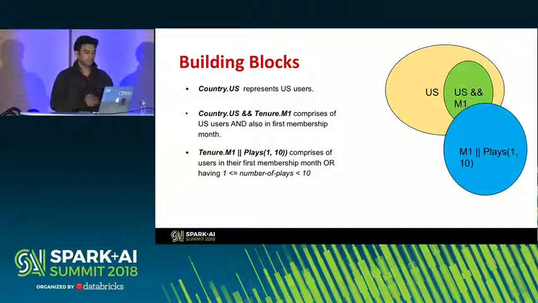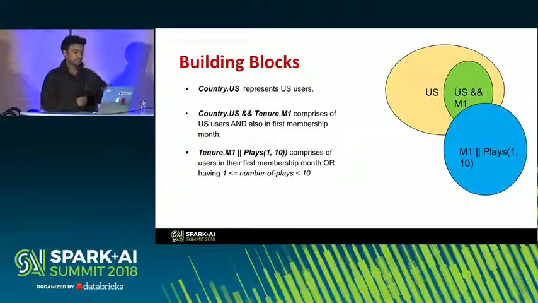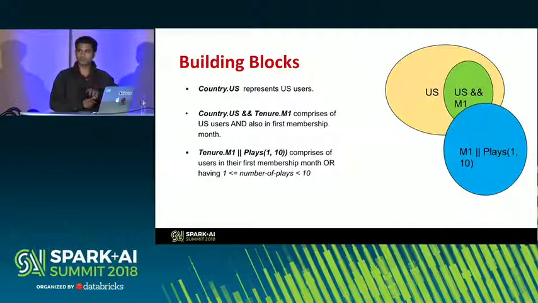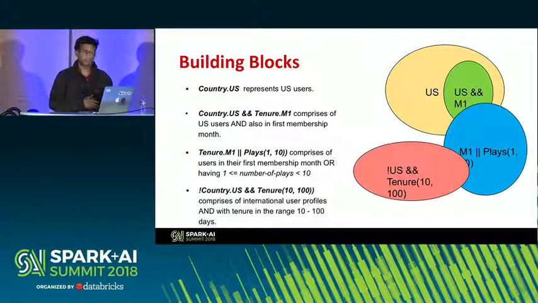Typically, all our data sets are partitioned by date int. So when I say plays 1 to 10, it refers to the number of plays made by the user on a given date, which could be between 1 and 10 plays. So this particular segment intersects with both of the previous ones. Just another example with a not condition. So all international users, and also users who are within the first 10 and 100 days of tenureship.